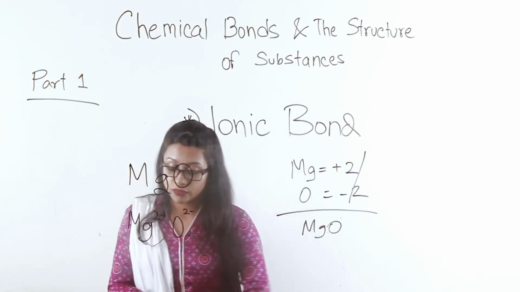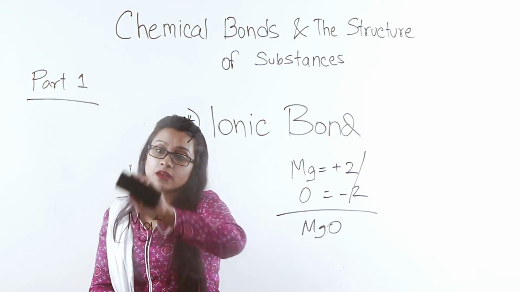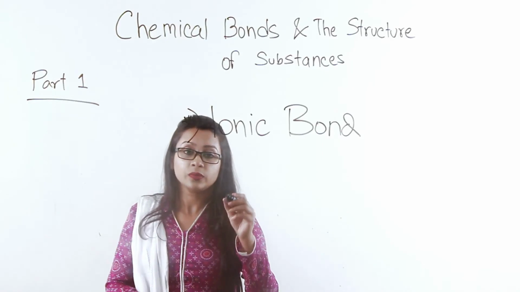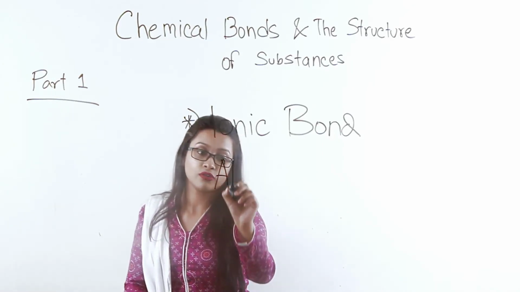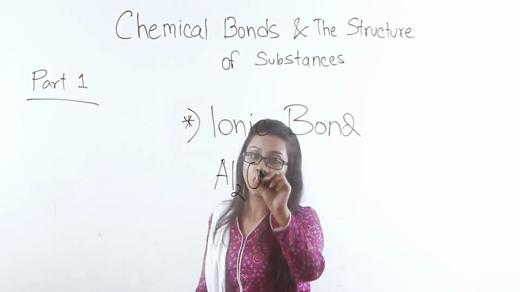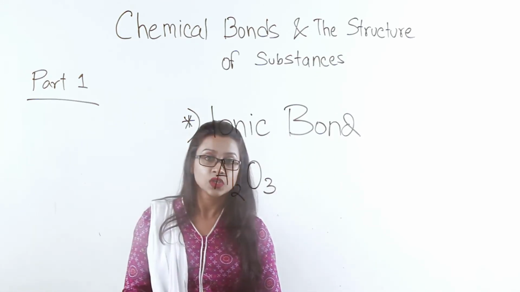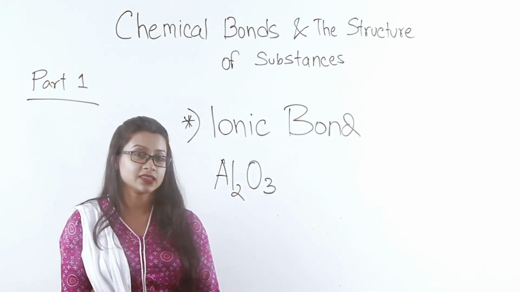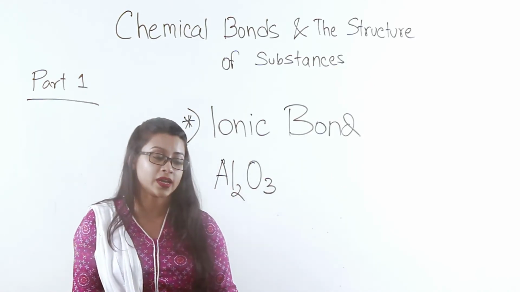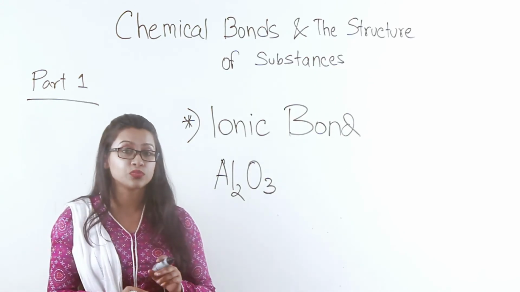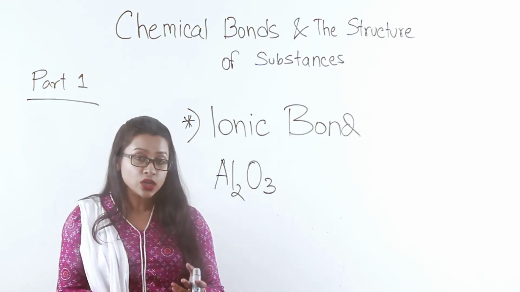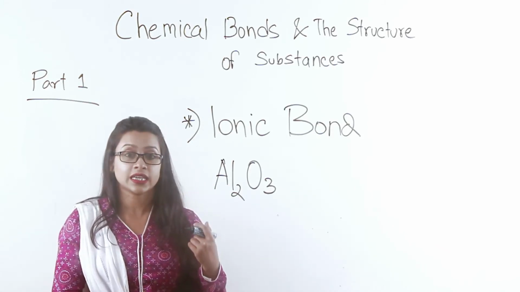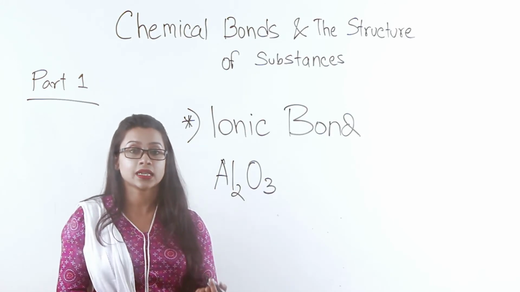In case of another example, aluminium oxide. Aluminium oxide has a formula of Al2O3. So aluminium forms an ion with a valency of +2 then? Not quite. Aluminium is found in group 3. So, as we know, the group that an element is found in tends to give its outermost shell electron number.